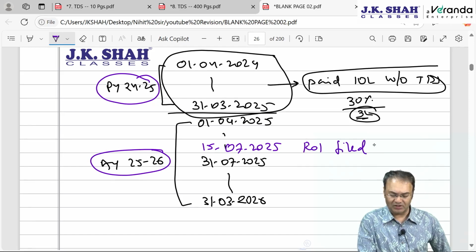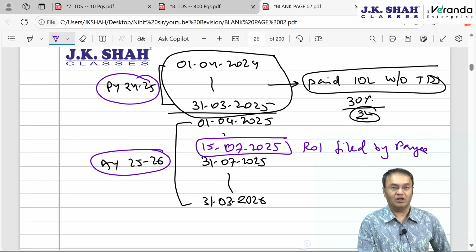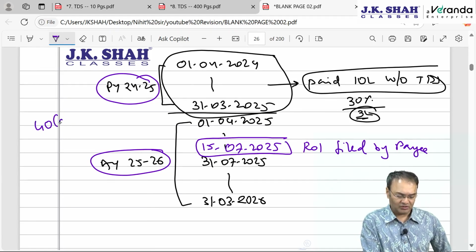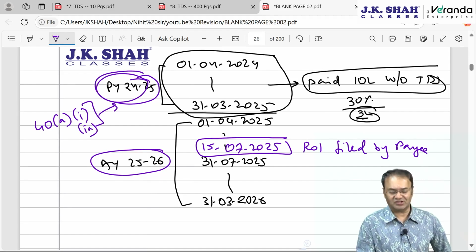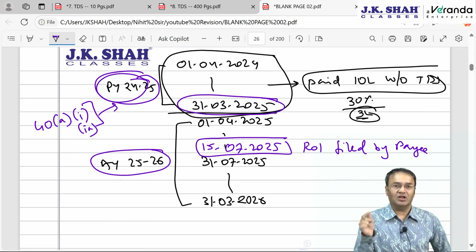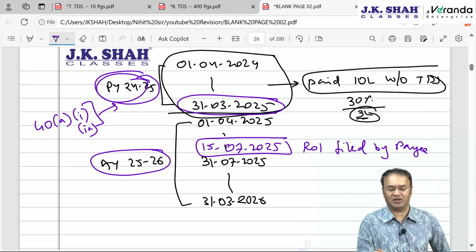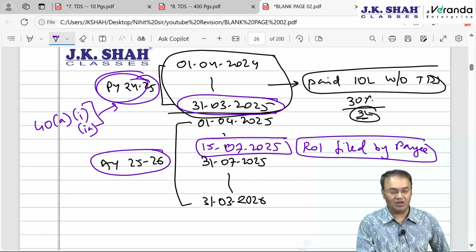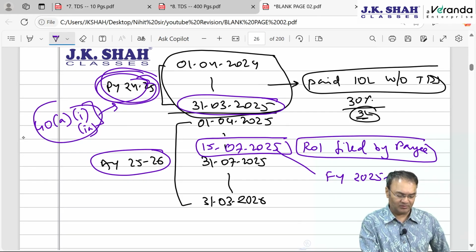ROI filed by payee. Then in such a situation, JK Shah Classes will be relieved from this date. Meaning thereby, disallowance under section 40 clauses, subclause 1, 1A, etc. will be attracted for this year, because TDS is not deducted by 31st March. JK Shah Classes have not deducted TDS. And JK Shah Classes will be relieved, or disallowance will not be attracted, after the date of filing IT return by me. I am filing IT return in financial year 25-26. So for 24-25 disallowance will be attracted.